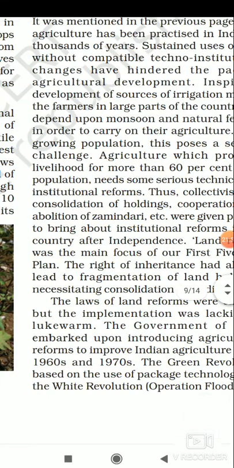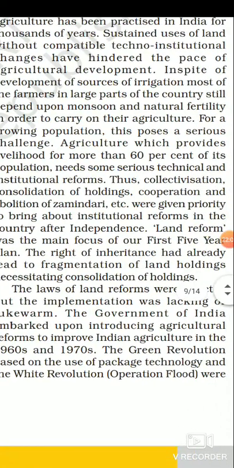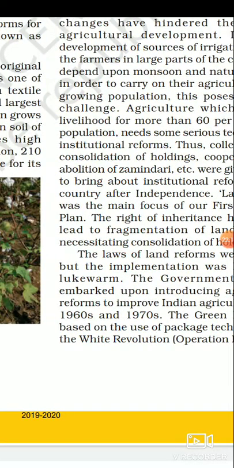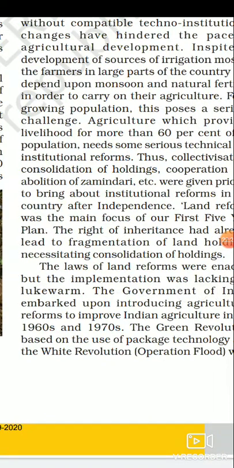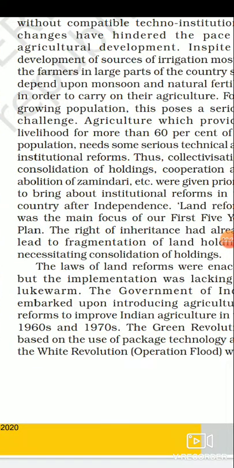So for the benefit of farmers, a number of schemes are running. They are being given insurance. Government is providing them Kisan Credit Card. Government is organizing many Kisan Melas, where the farmers are being taught about modern techniques of productivity and how productivity can increase. Government is providing better seeds, hybrid seeds, and fertilizers at reasonable rate, then agricultural tools, and also better transport and communication system in the agriculture sector.